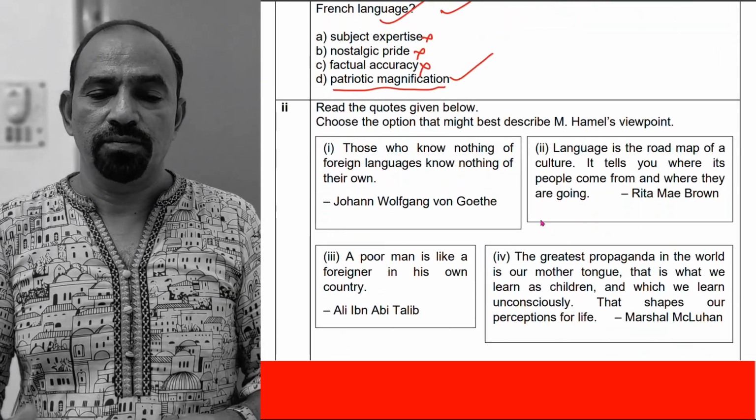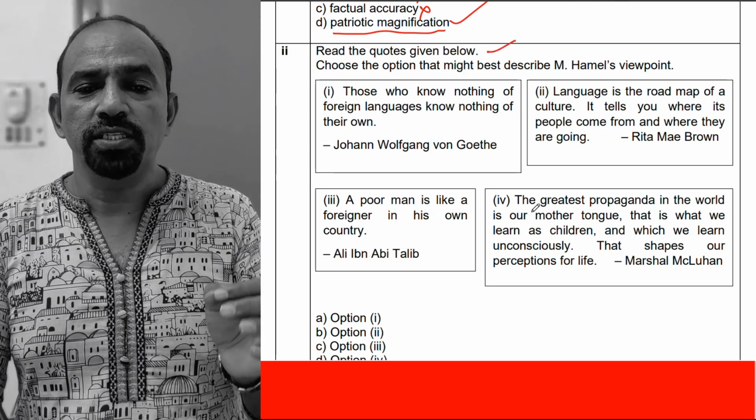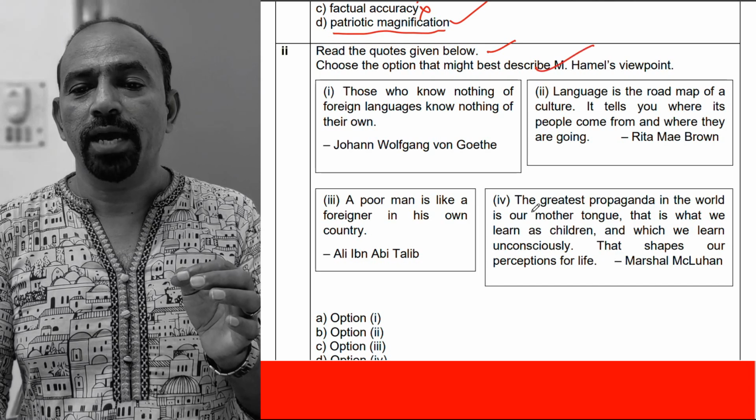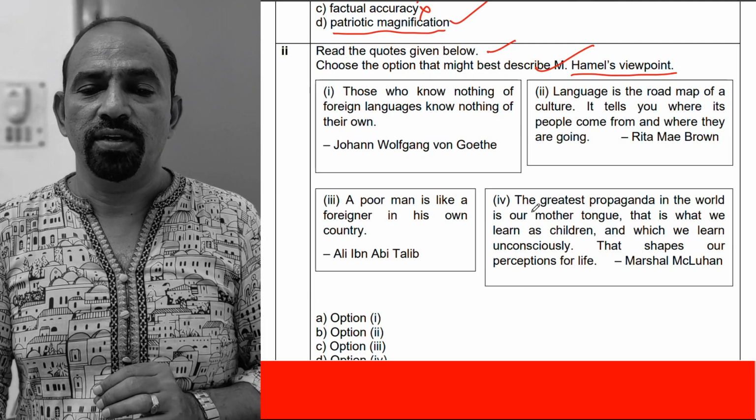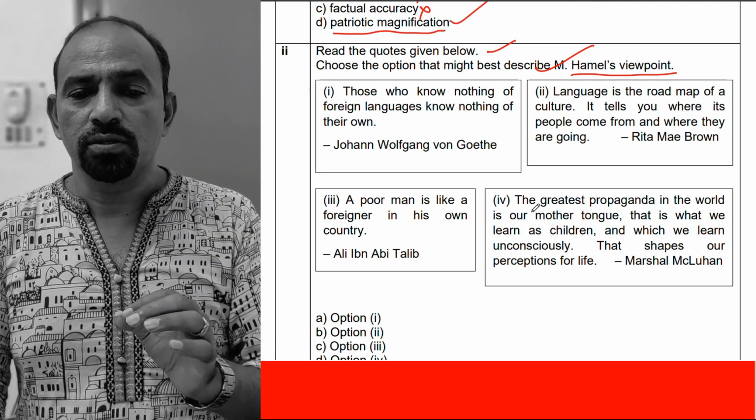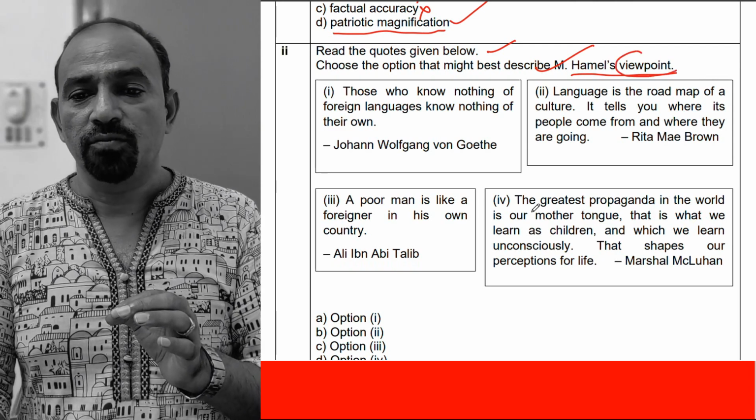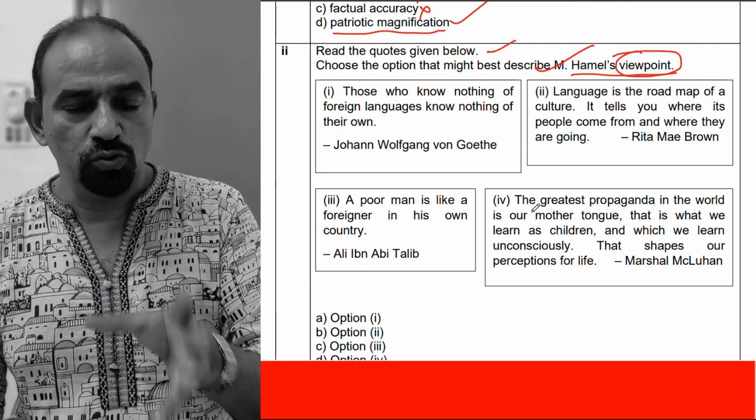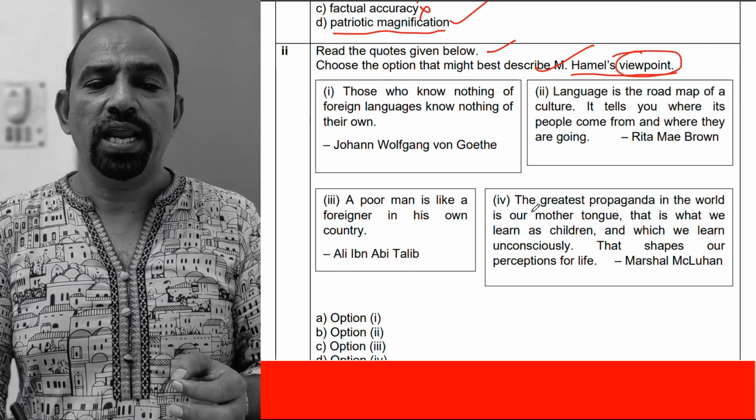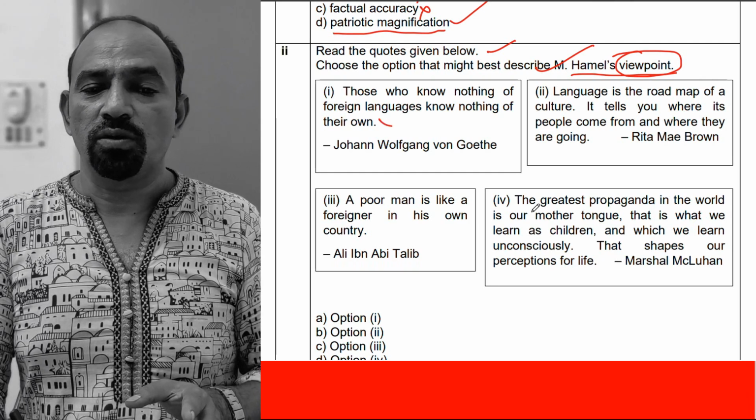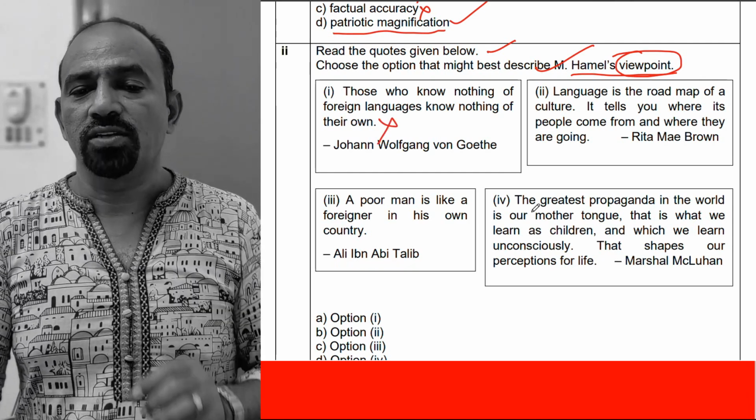Look at the second question. Read the quotes given below. Choose the option that might best describe Moshe Hamel's viewpoint. So four quotes are given here. We have to choose the best one describing Moshe Hamel's viewpoint. What was his viewpoint? We have to choose from these options. Those who know nothing of foreign language know nothing of their own. It doesn't relate with the story, The Last Lesson.